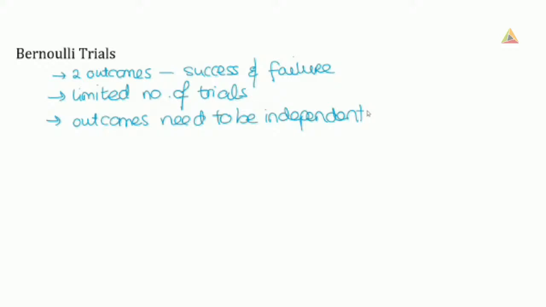So you might know from real life that you might be, okay, this person taking a penalty, if he or she misses the first penalty, they become more likely to miss the second penalty, more likely to miss the third penalty, because what's happened already in the game is going to affect them. But when we're looking at Bernoulli trials, we're saying this is the probability that they're going to score, and that remains constant each time. So it doesn't matter what has happened before, we're going to have our independent events that have no effect on our probabilities as we go through them.